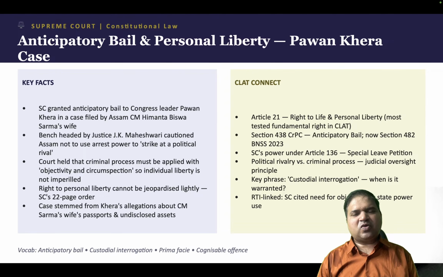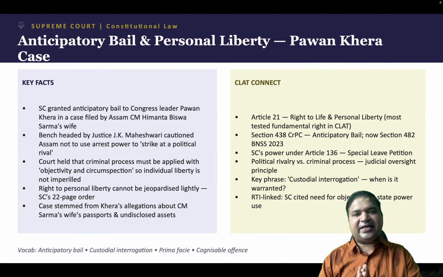What I want you to focus on is this word prima facie. What is prima facie? Prima facie means on the face of it. In this case, on the face of it, it seemed that it was politically motivated. Please understand here that Pawan Kheda is from Congress, and the Assam Chief Minister is from BJP. He is making allegations against the Assam Chief Minister's wife. So there is a direct link. Prima facie, on the face of it, it looks like it is politically motivated.